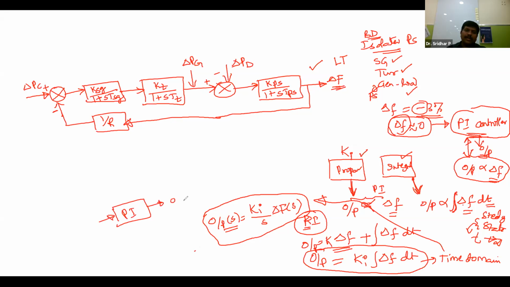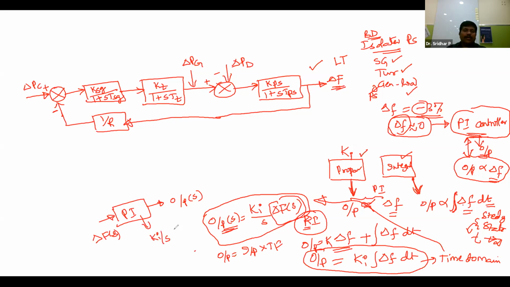Generally transfer functions are represented as output equals input into transfer function. The input is the signal delta F of S, the output is just the output, and the transfer function of this PI controller is Ki by S.